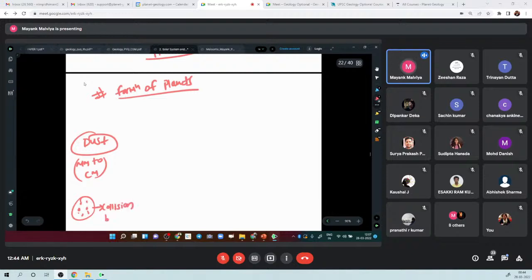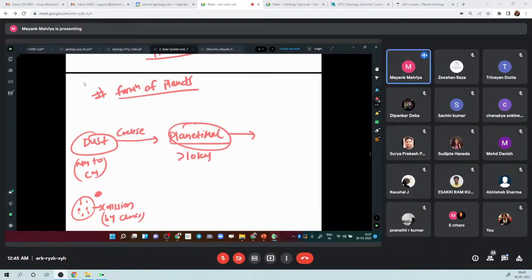Collision is a process of chance. They combine and get bigger. The dust particles keep getting bigger by coalescing, and when they become big enough, in some million years, they become what we call planetesimals. The technical term is planetesimal, meaning planet-like. These planetesimals have a diameter of over 10 kilometers, 10 to 20 kilometers.